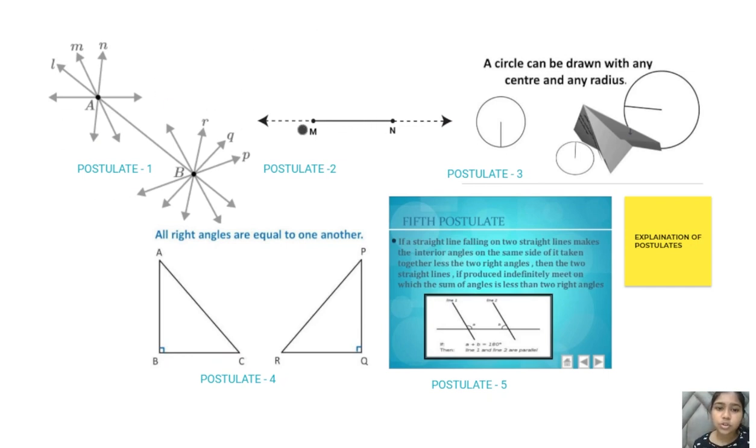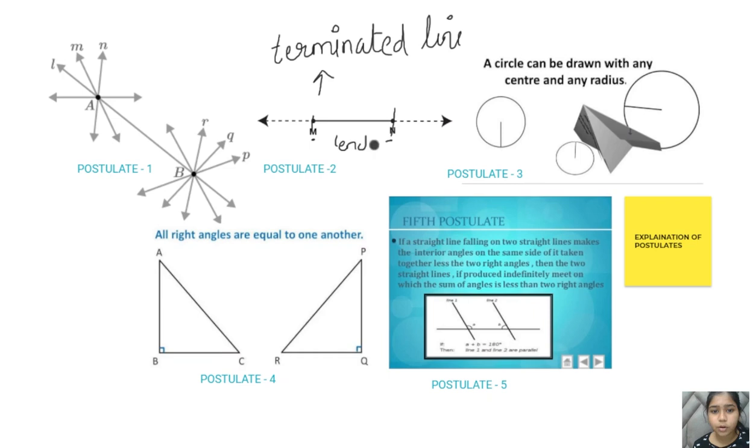Okay, so postulate number 2 was that a terminated line can be produced indefinitely. So MN was the line. Okay, it was terminated. These are the two end points of this particular line, M and N. So it can be produced indefinitely, like it can be produced towards the right, and it can also be produced indefinitely towards the left. Okay, so this is what postulate number 2 is saying.